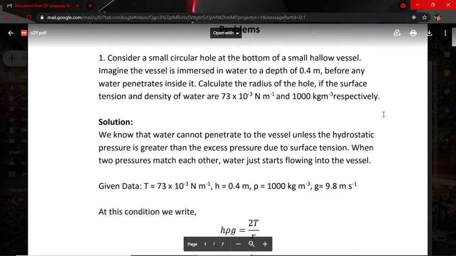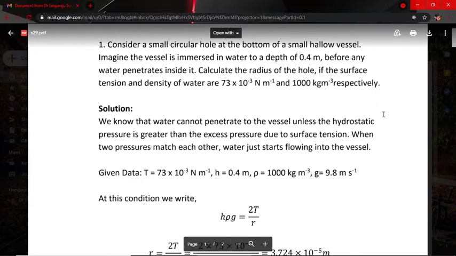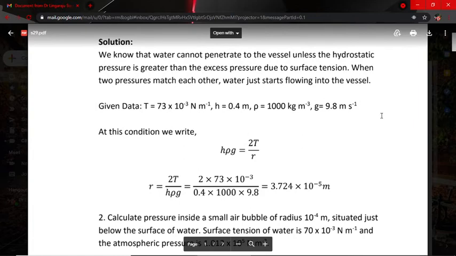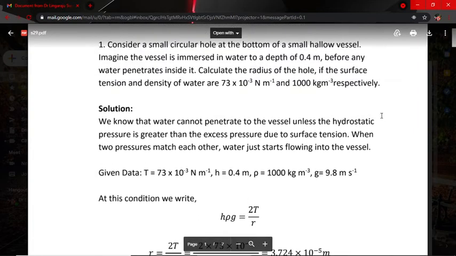Next we find out the solution. We know water cannot penetrate into the vessel unless the hydrostatic pressure is greater than the excess pressure. It is due to surface tension, we know it. When the two pressures match each other, water just starts flowing into the vessel. Knowing this concept, next we come to the given data. What are the things given?